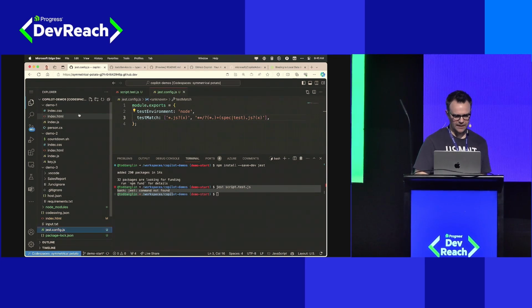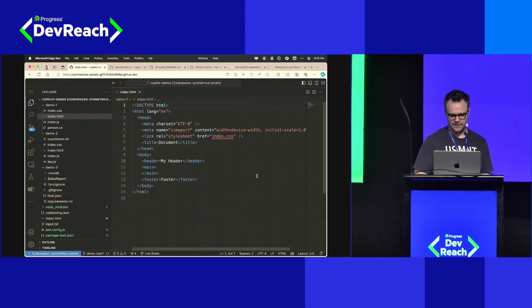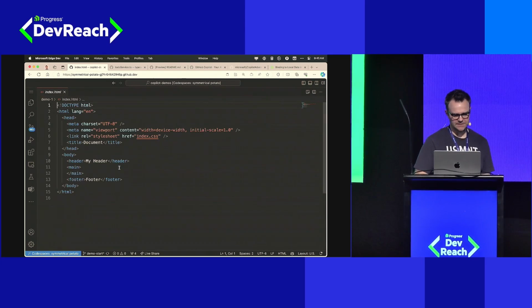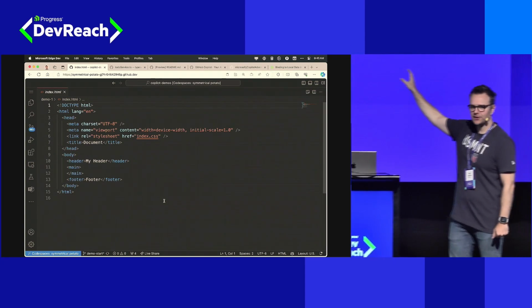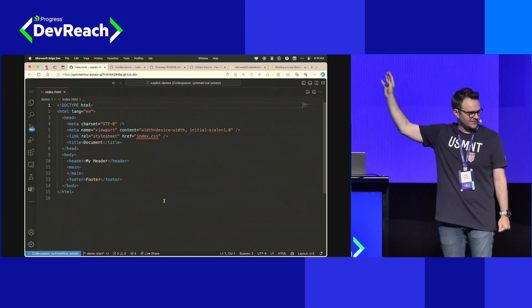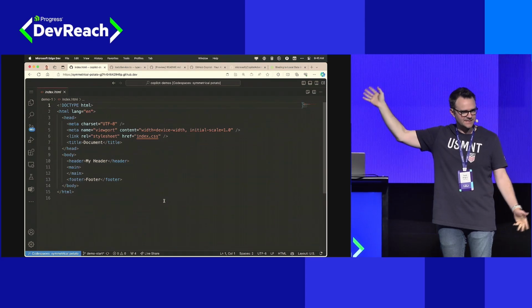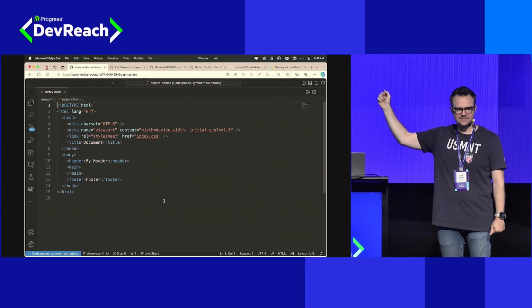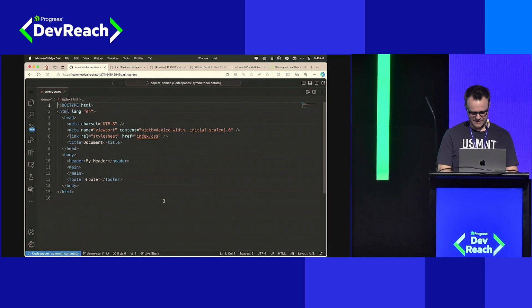And the next demo I'm going to pull up is a simple HTML page. Let's get some of this out of our way here. Bury this. And if you've written HTML, then this should not look hard. This is my best HTML to date. I've got an HTML tag. I've got a header. I've got a footer. I've got a main area. It's impressive, right? It's not impressive. Don't nod for that. That's not impressive. But we're going to do something with this to make this look a little more interesting.